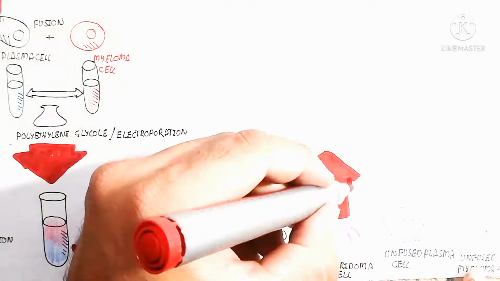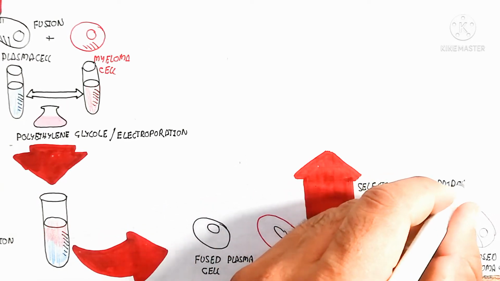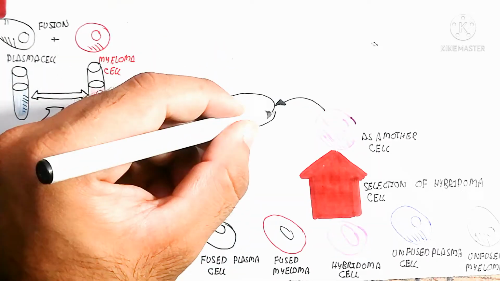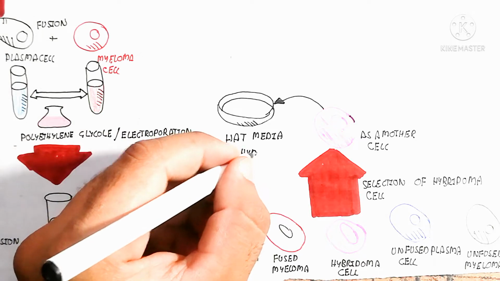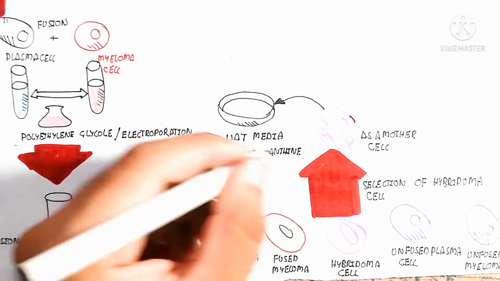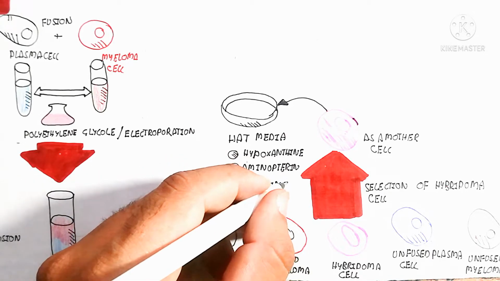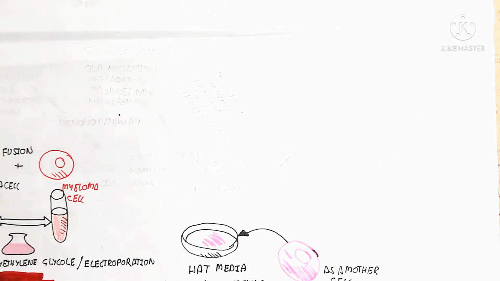But here we will discuss all of them: fused plasma cell, fused myeloma cell, hybridoma cell, unfused plasma cell, and unfused myeloma cell. So five types of cell will be produced.